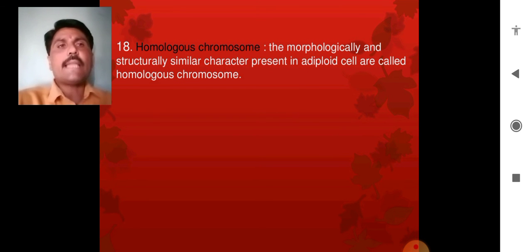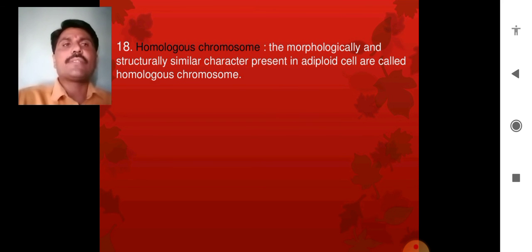But what we see is that structurally and morphologically similar chromosomes present in a diploid cell are known as homologous chromosomes.